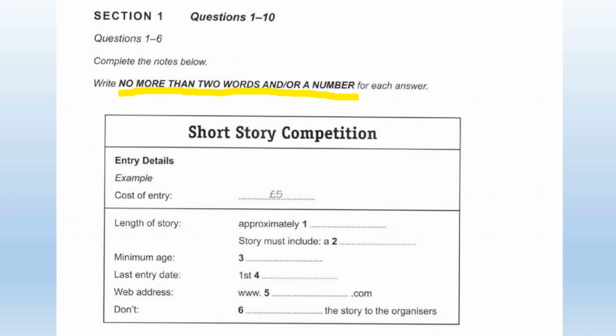Then there's a web address to fill in, www.something.com. For web addresses and surnames, things like that, they often spell it out, so listen carefully. Remember, you will only hear everything once. And then number 6, it says, don't something the story to the organisers. Right. For this to make sense, number 6 must be a verb, surely. Don't do something the story to the organisers. Right, let's listen, write down your answers, and we'll go over them afterwards.